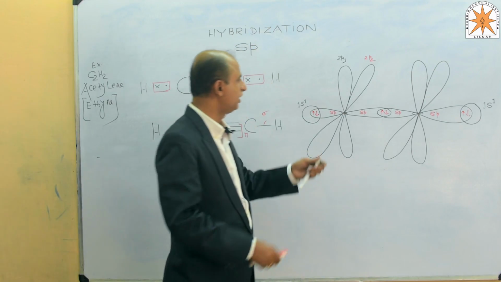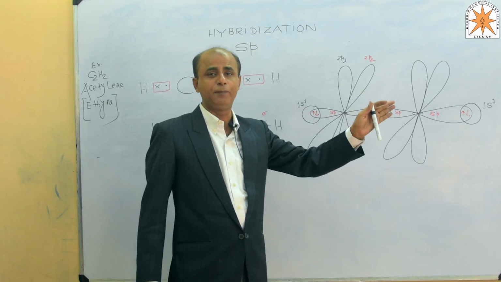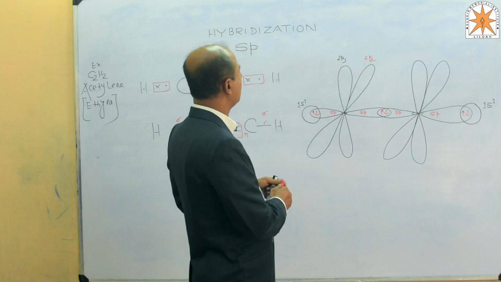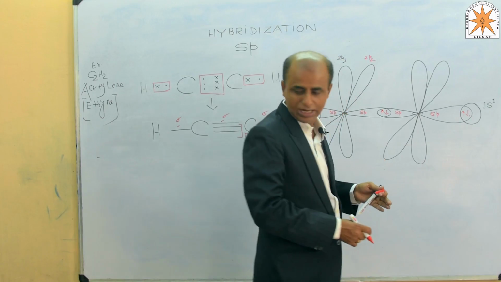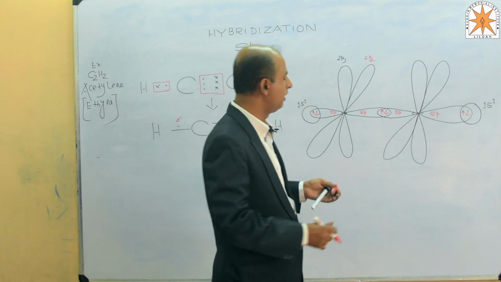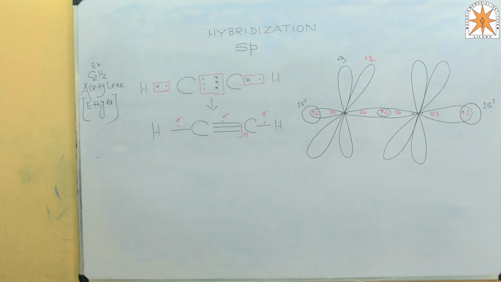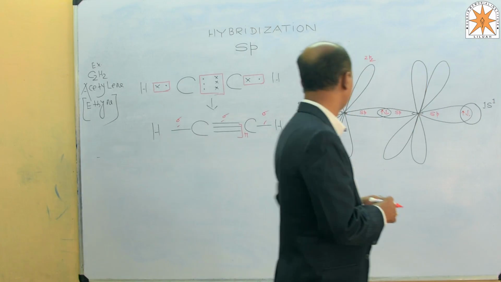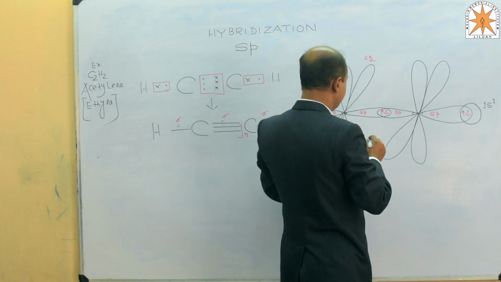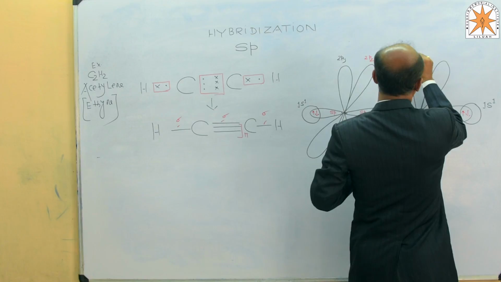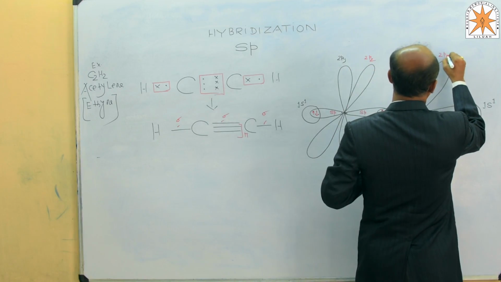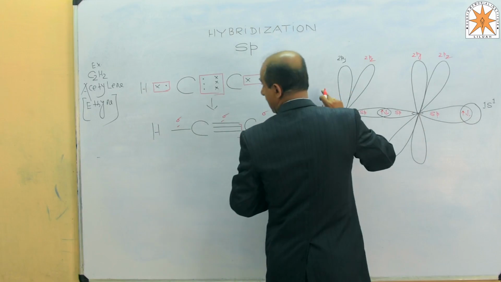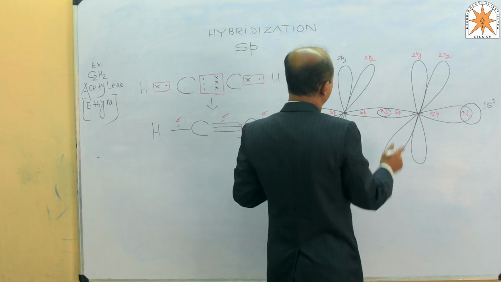The pi bond is nothing but the overlapping of the electron cloud of atomic orbitals. So how does the overlapping take place over here? Overlapping is like this. We will have to see here the 2py and this one the 2py also, and this is 2pz of carbon number 2, this one carbon number 1, this one carbon number 2.